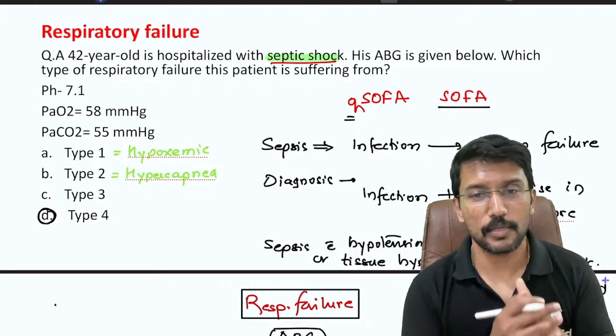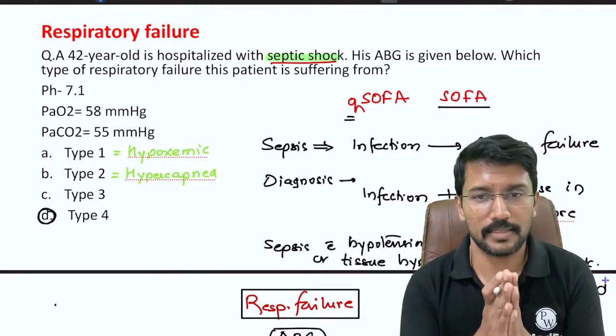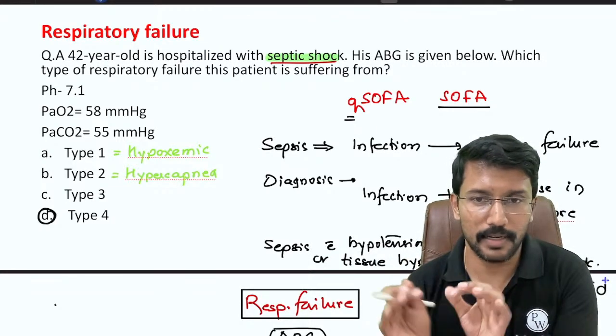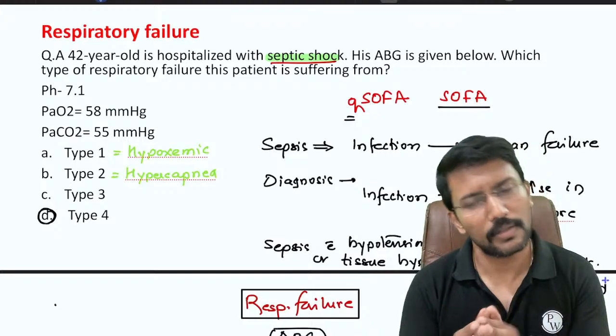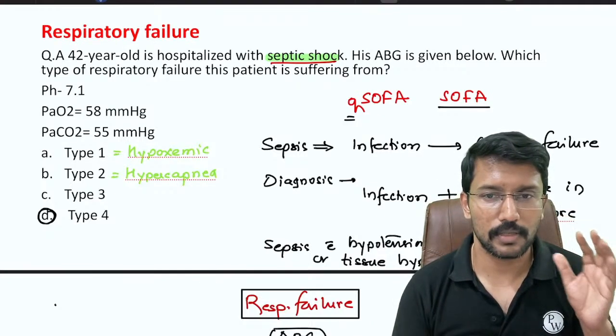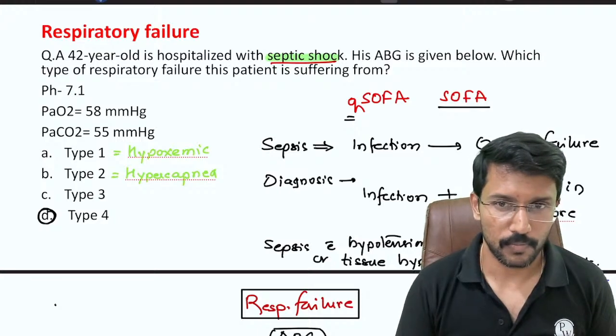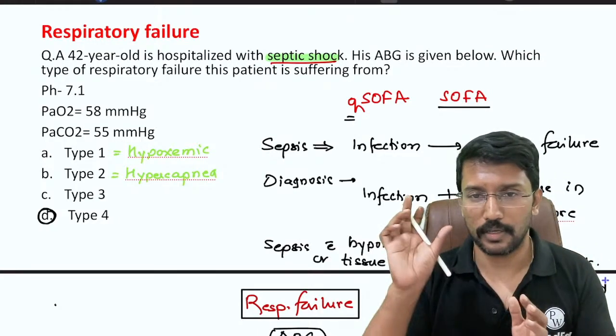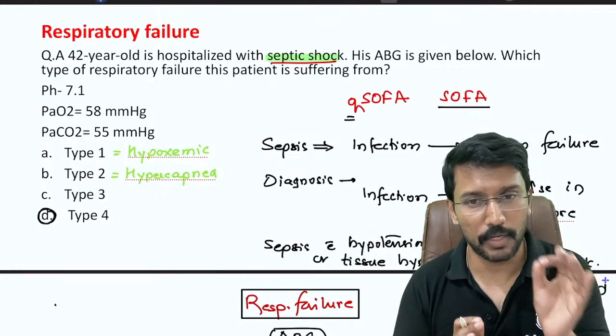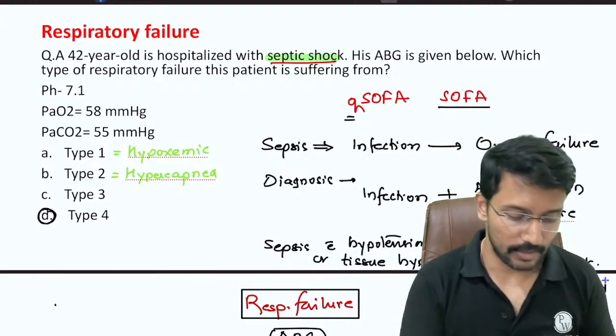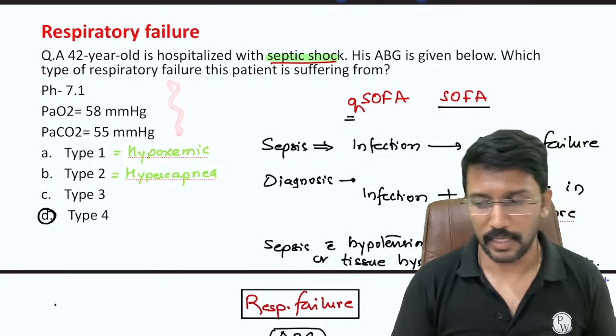If I told you that this is a post-operative patient and he has developed some mild respiratory discomfort and ABG is done, which type of respiratory failure? Whatever the ABG shows, as long as there is some abnormality on the ABG, it is going to be type 3. Only when that backdrop is not there, not a case of shock, not a peri or post-operative patient, only then I have to spend time on interpreting the ABG.